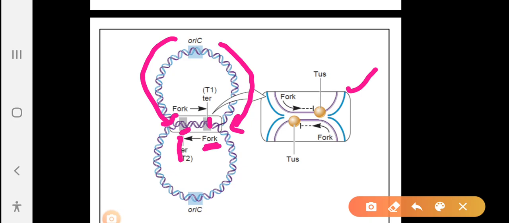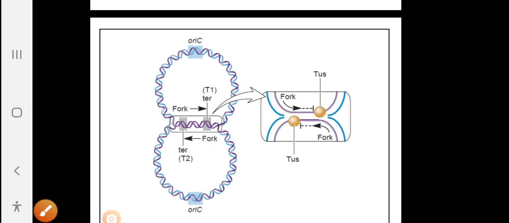That is why replication is very important. During the cell division, replication occurs in S phase, the synthesis phase. It is very, very important. Thank you very much.